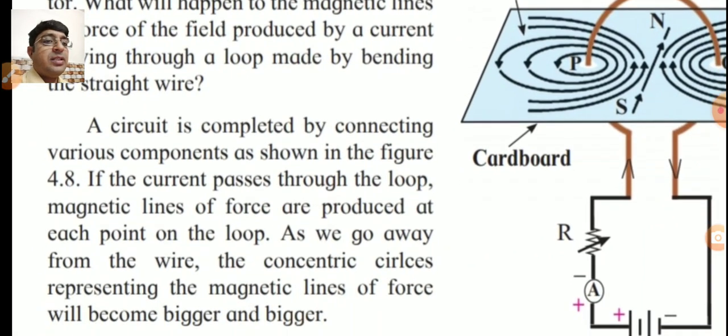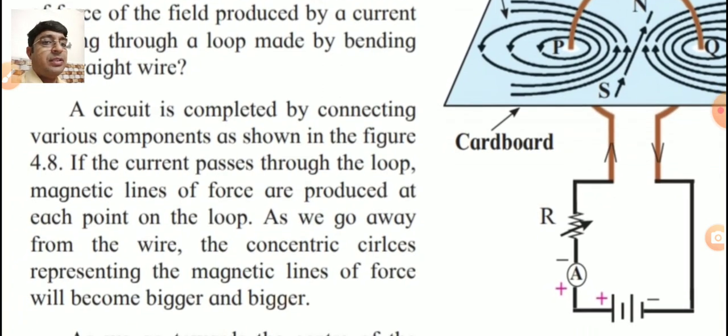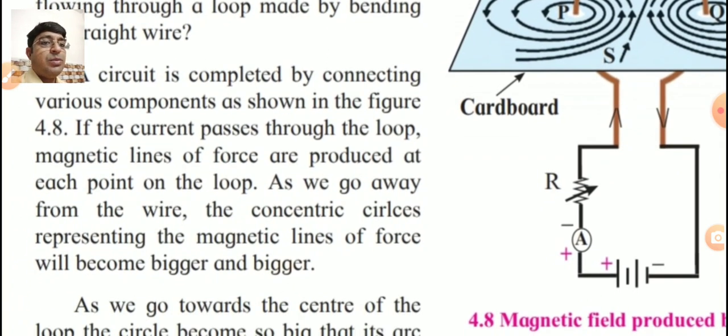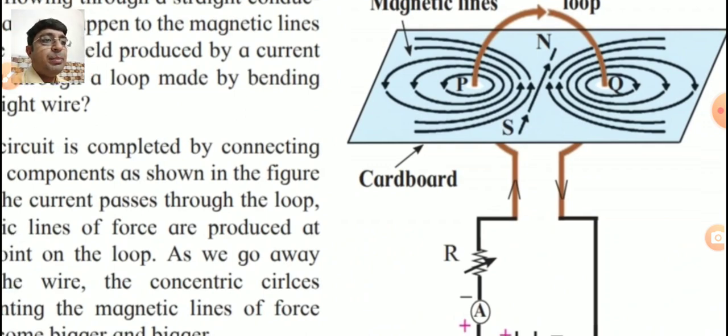A circuit is completed by connecting various components as shown in the figure. If the current passes through the circular loop, magnetic lines of force are produced at each point on the loop. As we go away from the wire, the concentric circles representing the magnetic lines of force will become bigger and bigger. Check that, there are bigger and bigger circles forming at points P and Q.